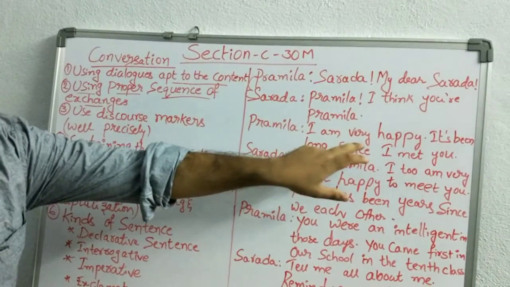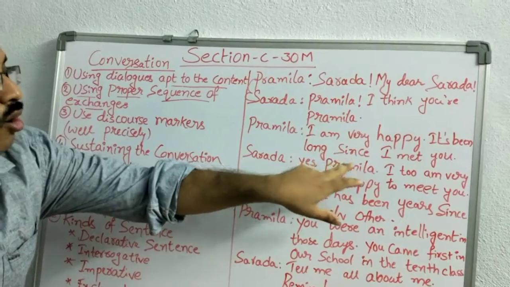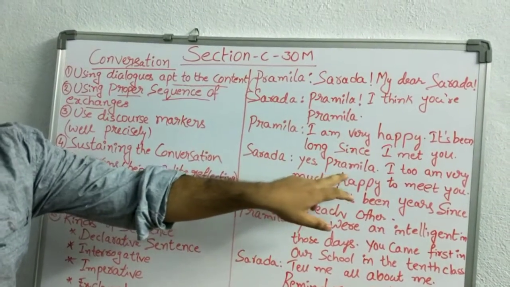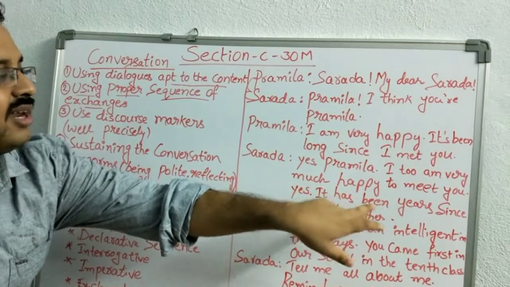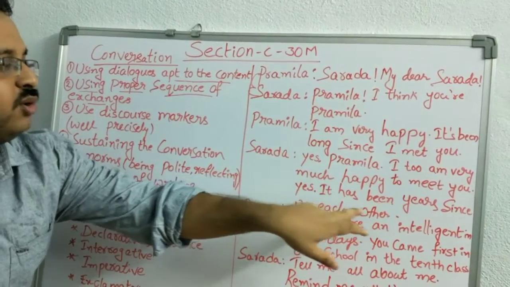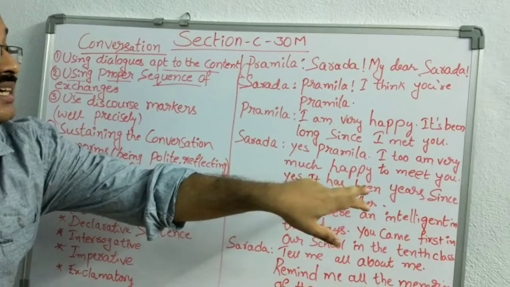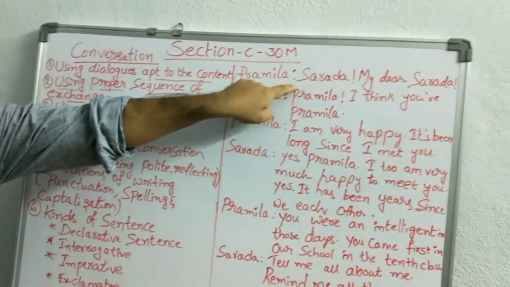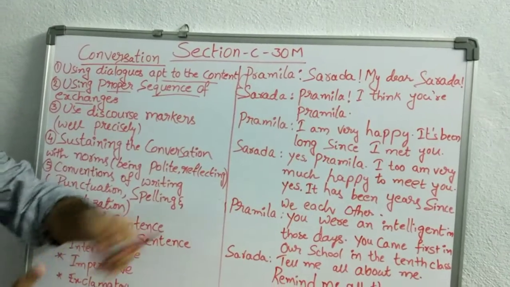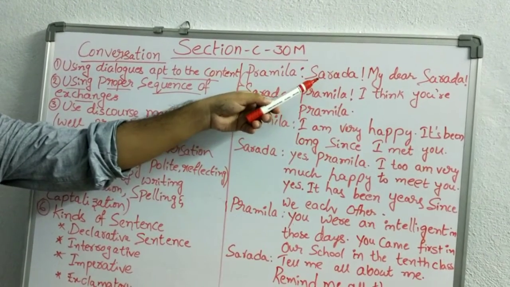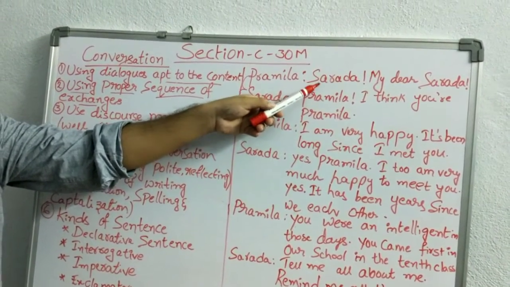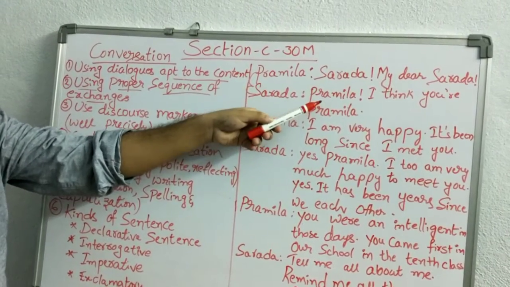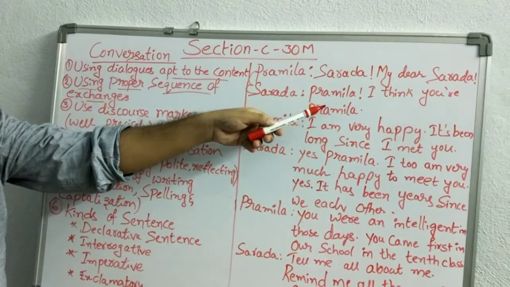Pramila, I am very happy. It's been long since I met you. Sarada, as Pramila, I too am very much happy to meet you as it has been years since. If you observe, the first is an exclamatory sentence. When she saw her friend, she exclaimed, she screamed and shouted, Sarada, my dear Sarada. Next one, Sarada, Pramila, I think you are Pramila.